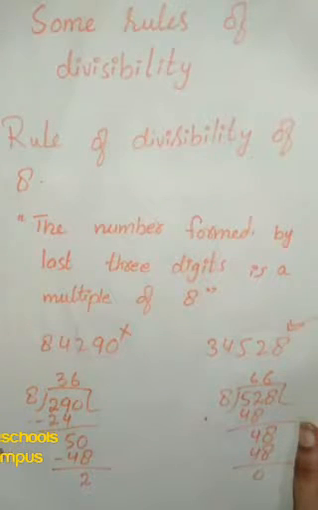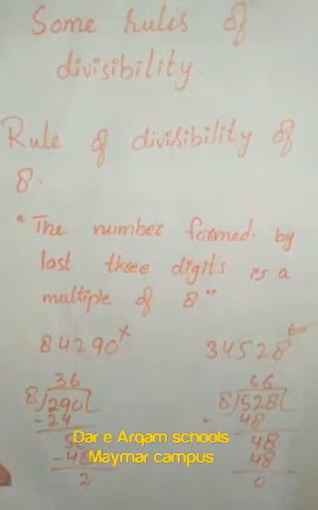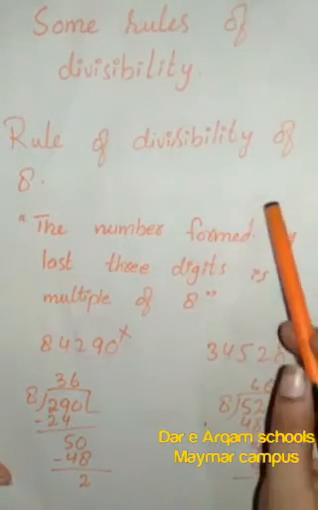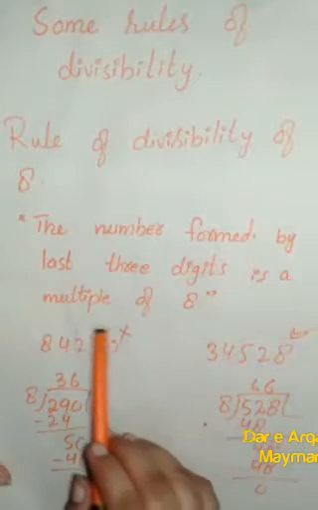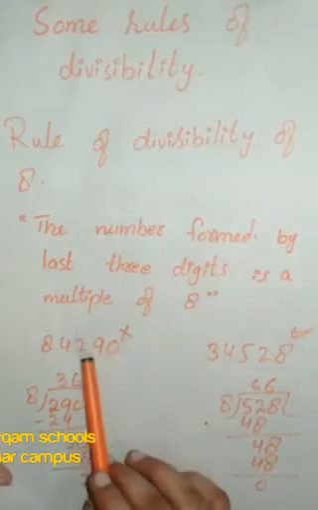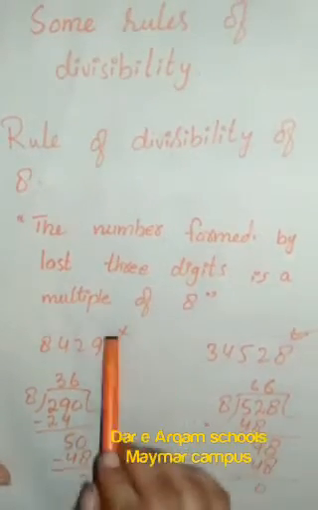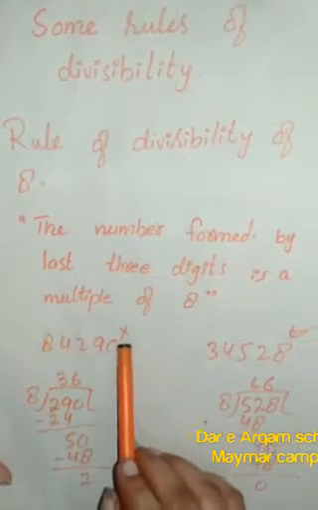Students, today we will learn some more rules of divisibility. First we have the rule of divisibility of 8. For this purpose you will check the last three digits. If the last three digits are a multiple of 8, then the whole number will be divisible by 8.